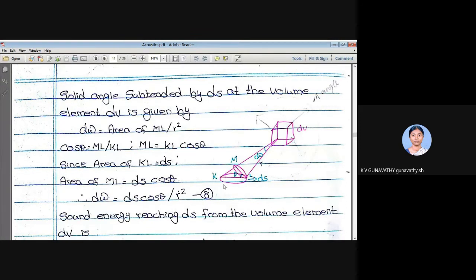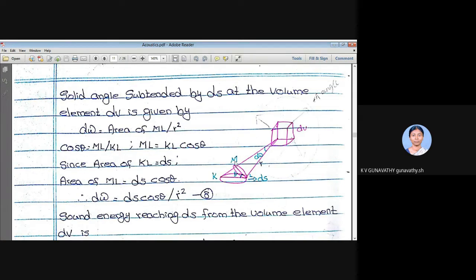But since KL is oblique, we have to take this ML. So we need to find this solid angle. The formula for solid angle is surface area divided by radius square. The surface area here, we cannot consider this surface, we have to consider only this surface. So d omega is equal to the area of ML divided by r square.